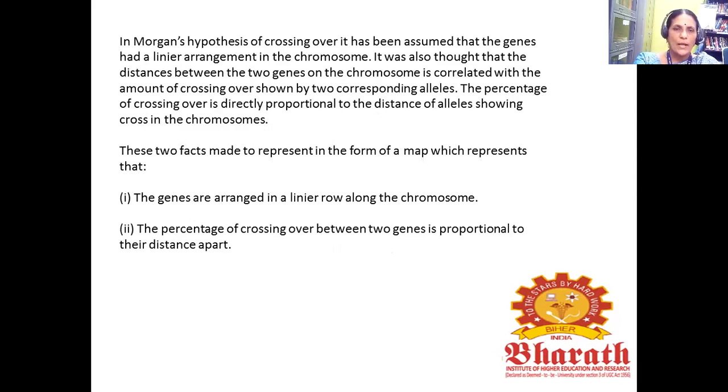So there are 2 facts which form the basis of the map, which represent that the genes are arranged in a linear row along the chromosome, and the percentage of crossing over between the 2 genes is proportional to their distance apart.